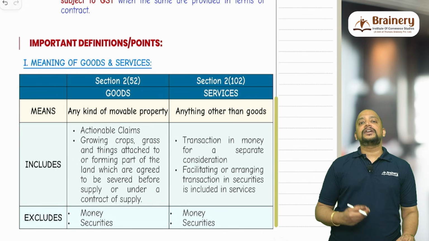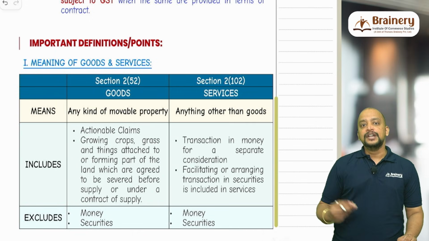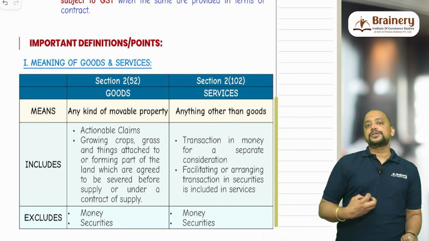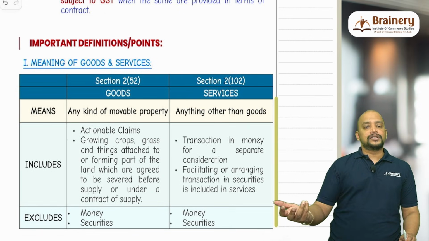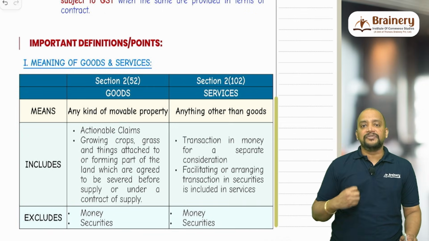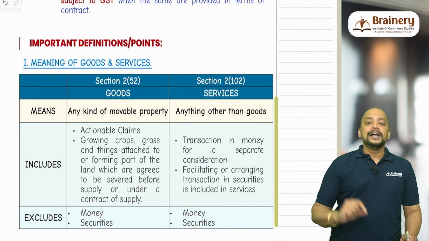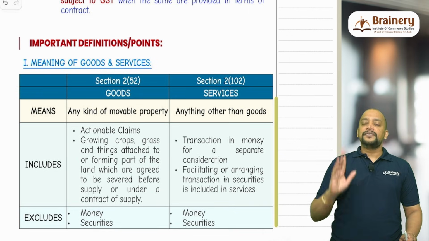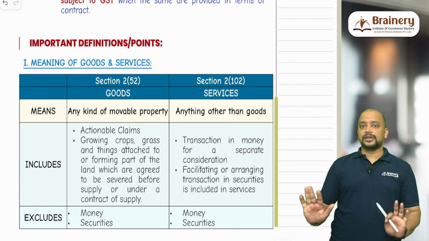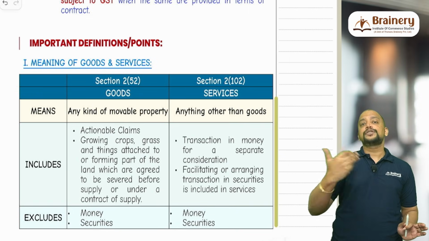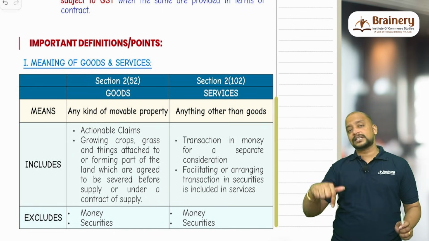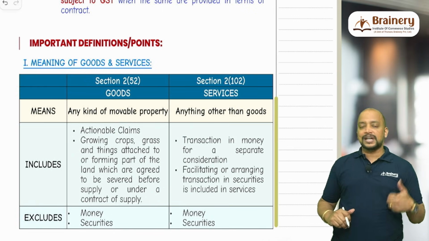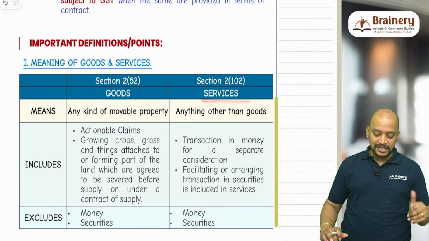In the same way, there is something called security lending under SEBI. In that case, I have some securities. I will be lending those securities to one borrower who has made short sales, for which I will be getting a lending fee. Is it covered under facilitating or arranging transaction in securities? Yes, and that will be treated as service, whereas it is not a transaction in securities, okay? Only sale of securities is excluded, but facilitating or arranging transaction in securities is covered under supply, and that will be chargeable to GST. So that's what services is about.